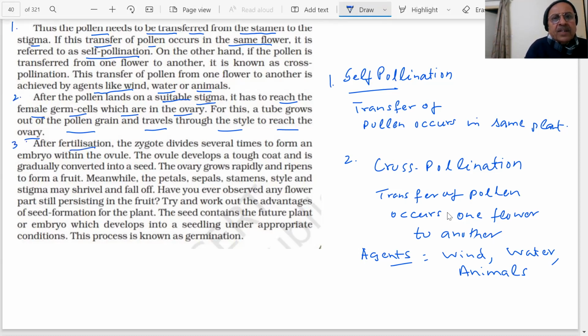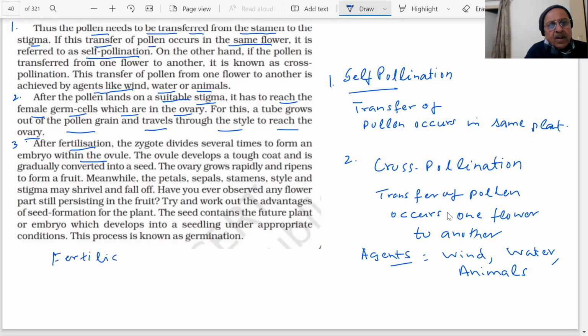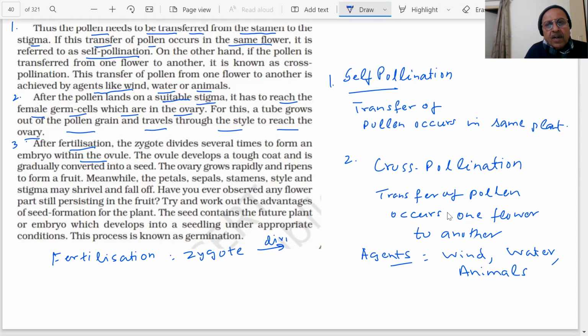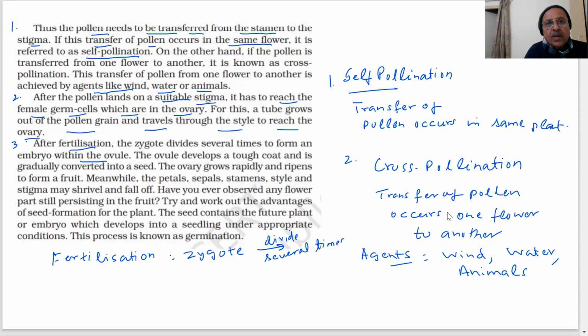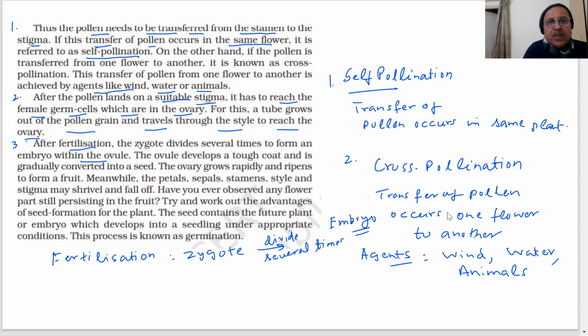After fertilization, the zygote divides several times to form an embryo within the ovule. So fertilization will take place, and the zygote will divide several times to form an embryo within the ovule. The ovule develops a tough coat and is gradually converted into a seed.